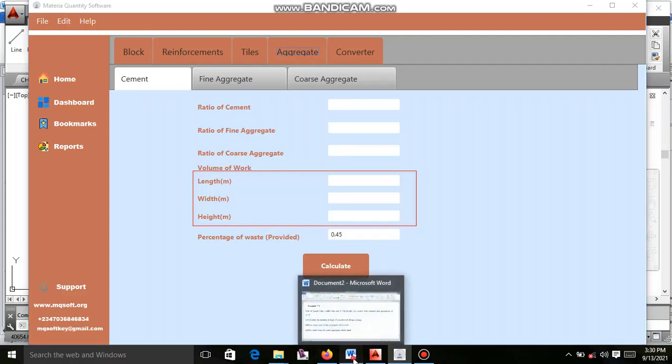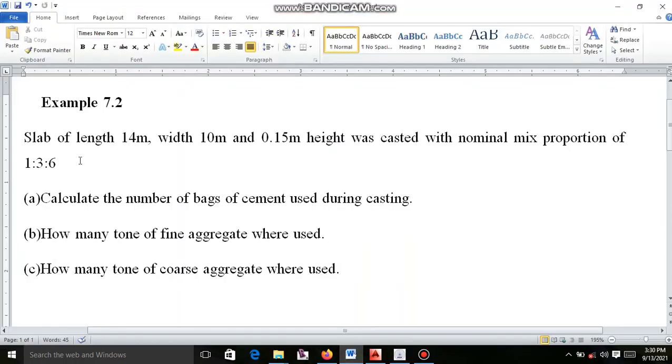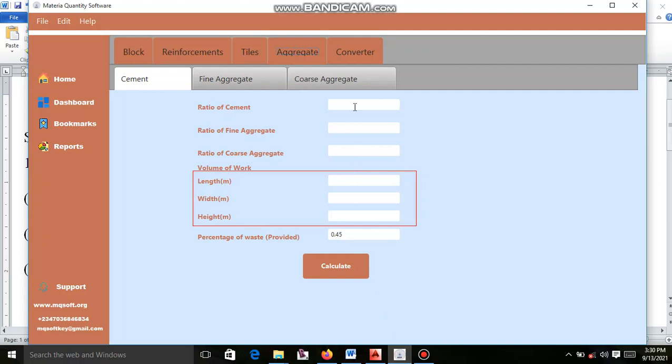If you go back to the question, you will see that the ratio of cement is 1, the ratio of fine aggregate is 3, the ratio of coarse aggregate is 6. You have to put the ratio in accordance. You come back to the software, ratio of cement 1, ratio of fine aggregate 3, ratio of coarse